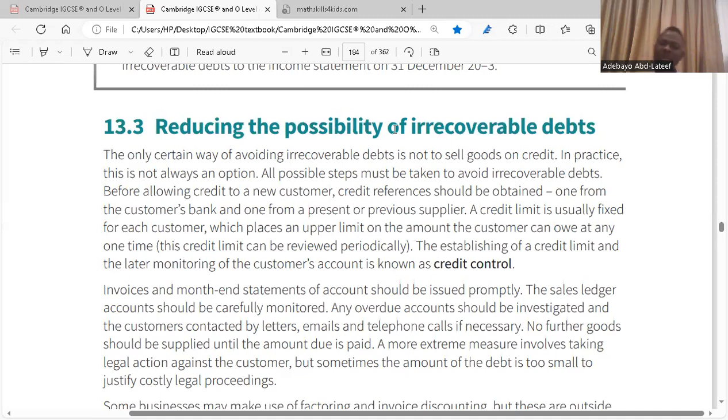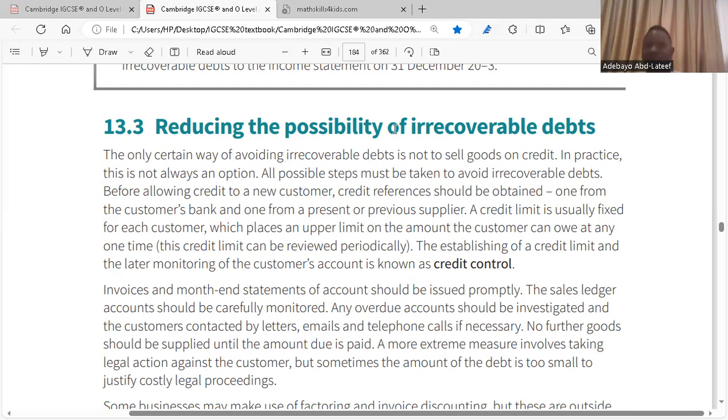Do you get my point or not? Yes. So you have to ask the previous suppliers. It's difficult for a business not to sell on credit. You might be losing customers, and you don't want to lose customers. But for those customers you know already, they are fine. Whenever you have a new customer, you don't just sell immediately to that customer on credit.